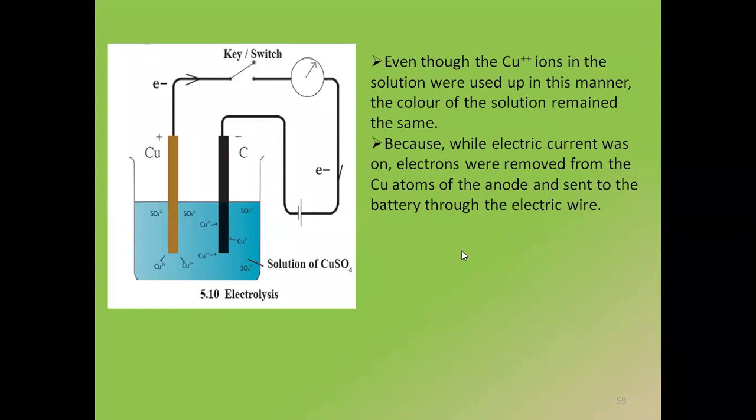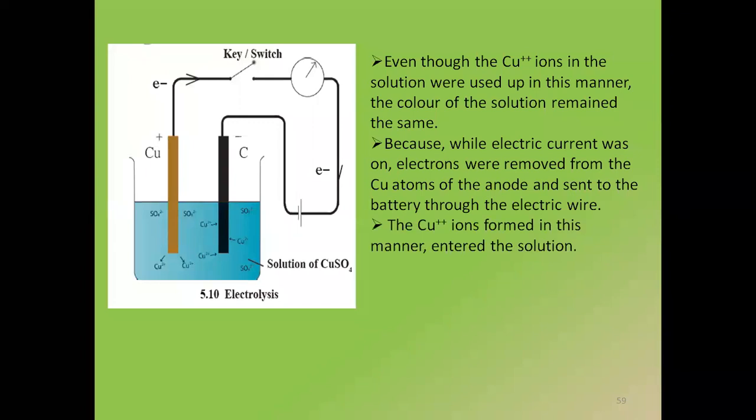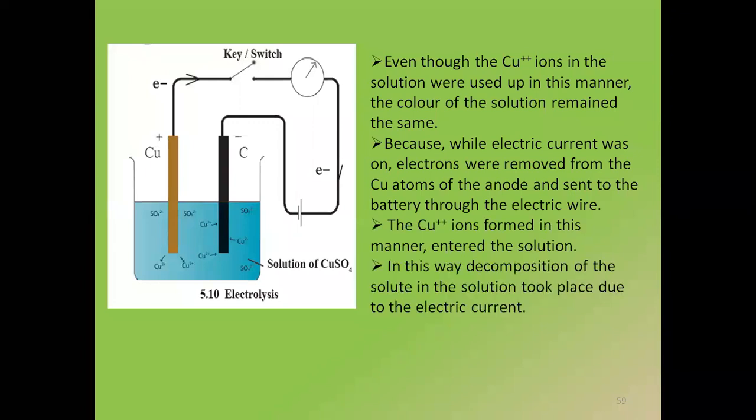This is because while the electric current was on, electrons were removed from the copper atoms as well. हमने कैथोड तो कॉपर, एनोड तो कॉपर से बनाया ना, तो वो कॉपर तो बैटरी से अंदर जा रहा है, जितना कॉपर बाहर आ रहा है उतना कॉपर अंदर भी जा रहा है, इसलिए ब्लू कलर चेंज नहीं हो रहा है. So the copper ions formed in this manner entered the solution. In this way, decomposition of the solute in the solution takes place due to electricity.